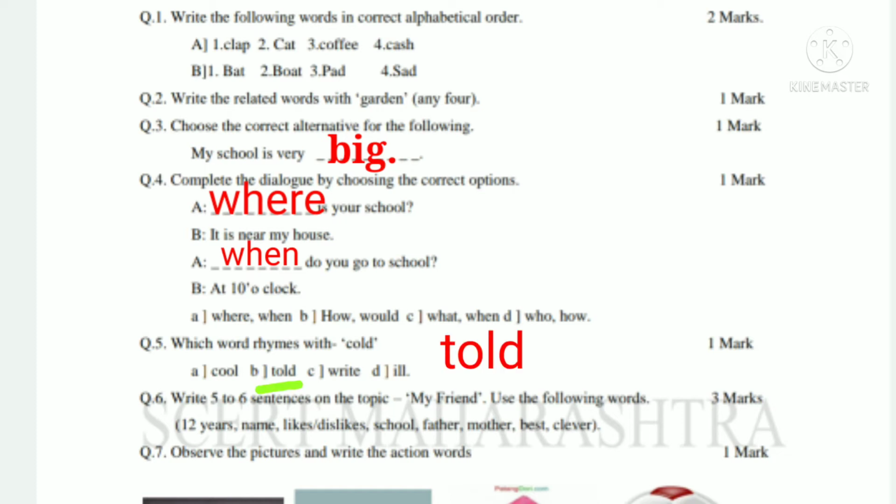Question 6 is write 5 to 6 sentences on the topic my friend. Use the following words that are given below: 12 years, name, like or dislikes, school, father, mother, best or clever. We have given these words which are 12 years, name, like or dislike, and we have to write 5 to 6 sentences on the topic my friend, and we have to use the following words for that.